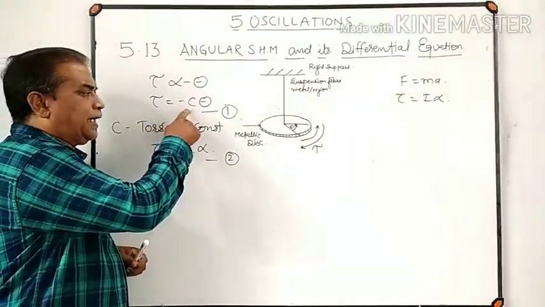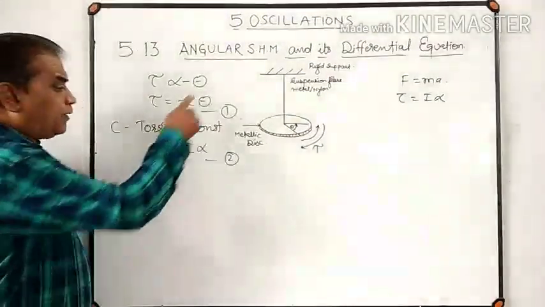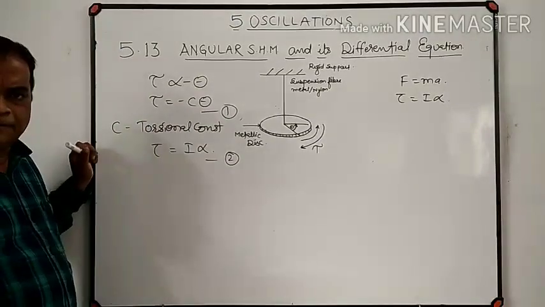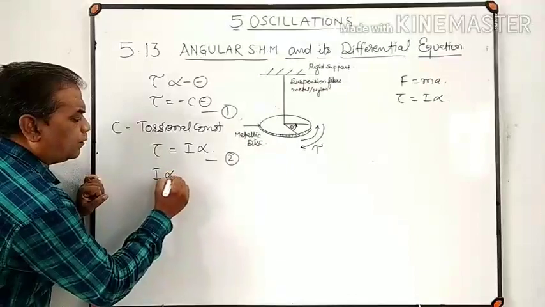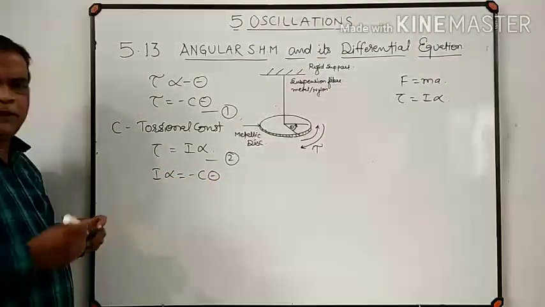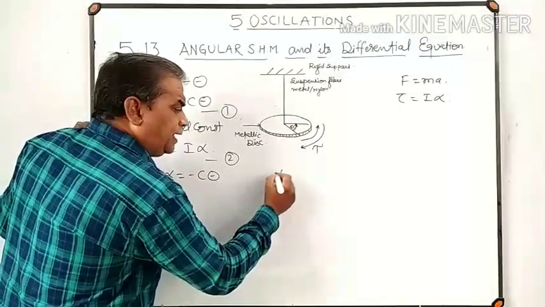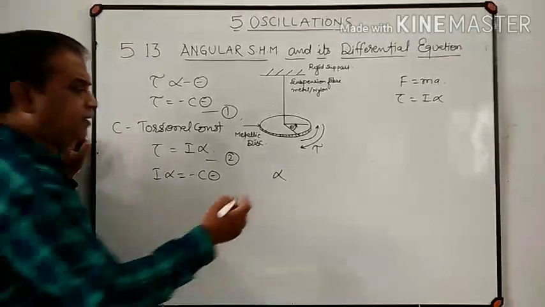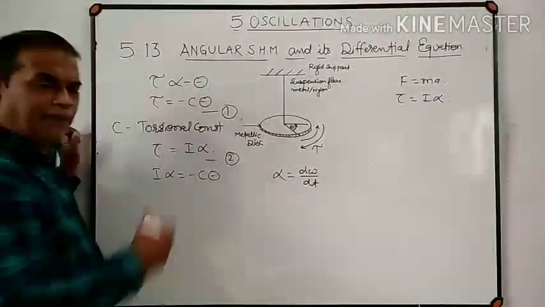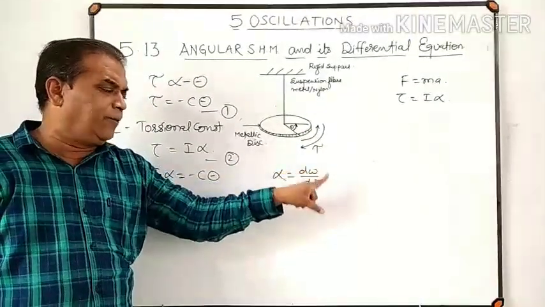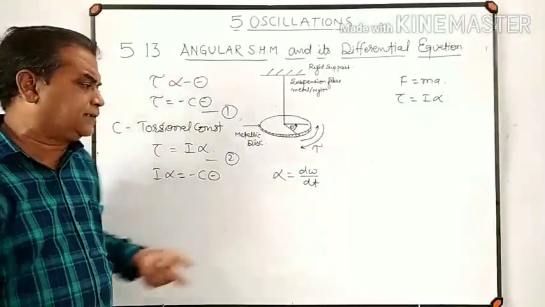So we have one more formula for torque: torque T is equal to I into alpha, and torque T is equal to minus C into theta. Now we have two equations for torque, we can equate their right hand sides. So I into alpha is equal to minus C into theta. Now what is this alpha? It is angular acceleration, which is nothing but the rate of change of angular velocity, d omega by dt, where omega is angular velocity. So d omega by dt is the rate of change of angular velocity, which is nothing but angular acceleration.